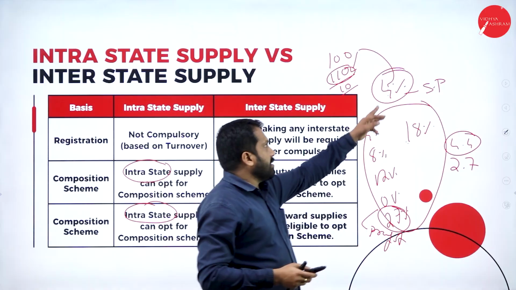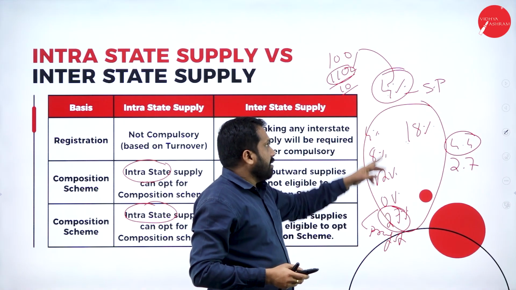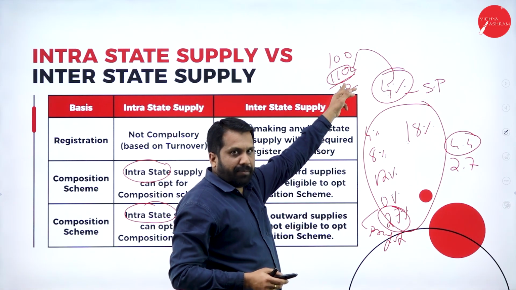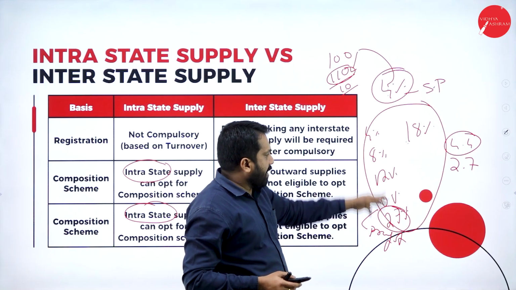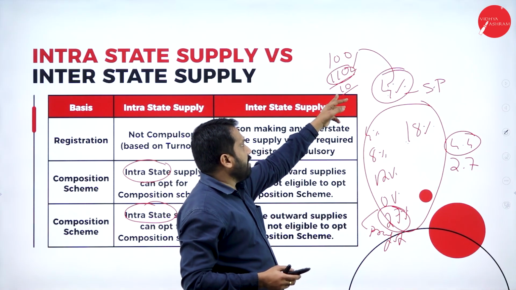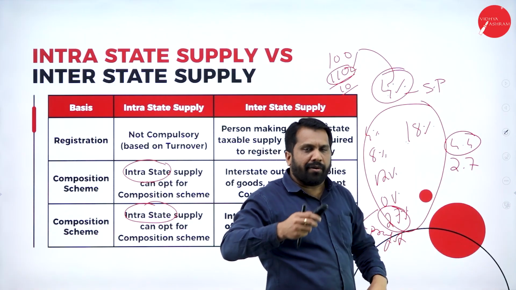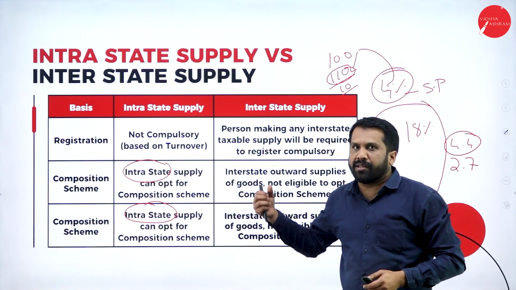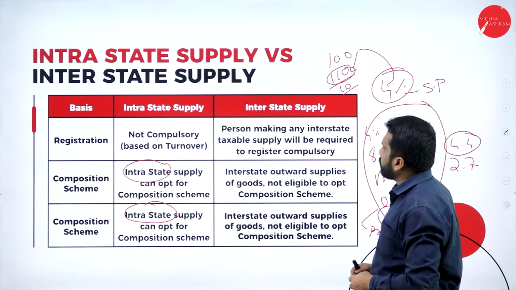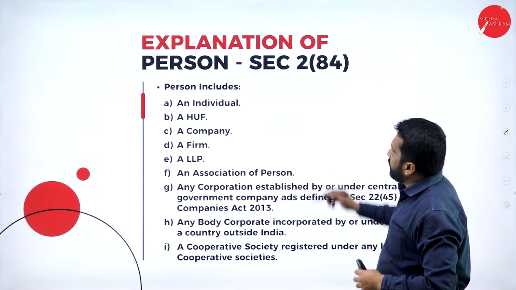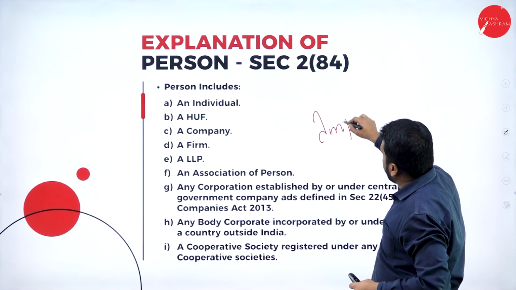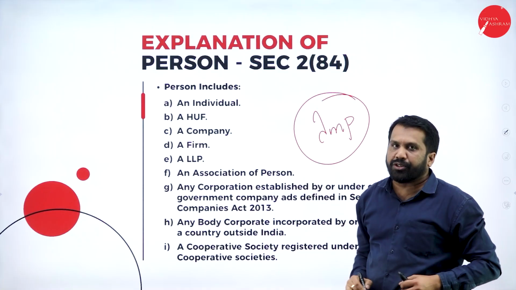You may feel that there is a least percentage, but this has to be calculated on selling price. You may find these are the highest percentages, but this has to be calculated on profit. That is called composition scheme. I'll go into detail about composition scheme while doing that particular topic. So this is very important for your examination.